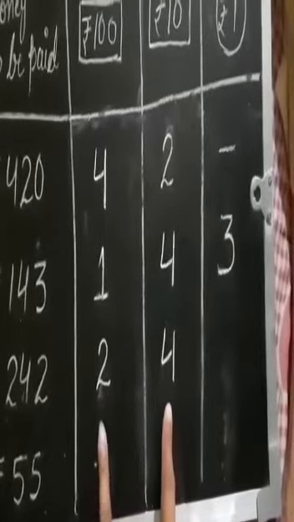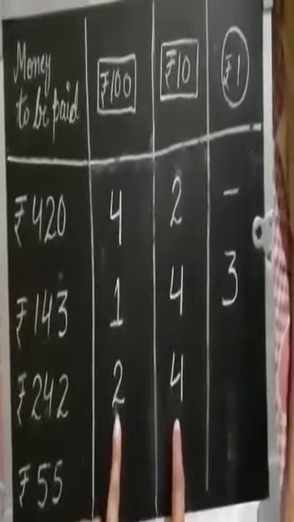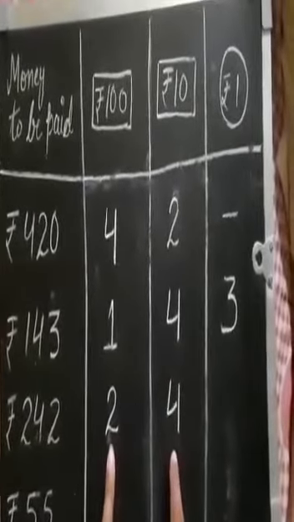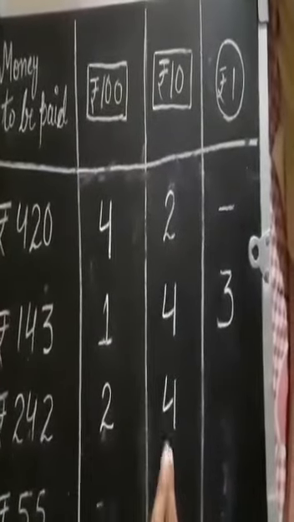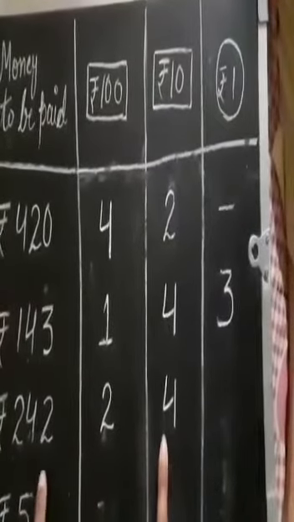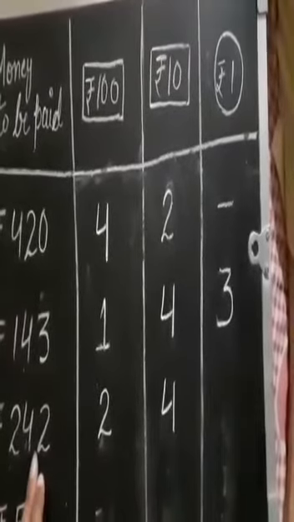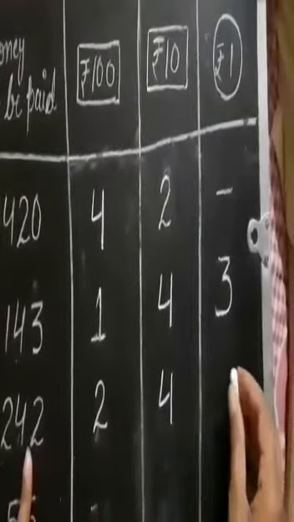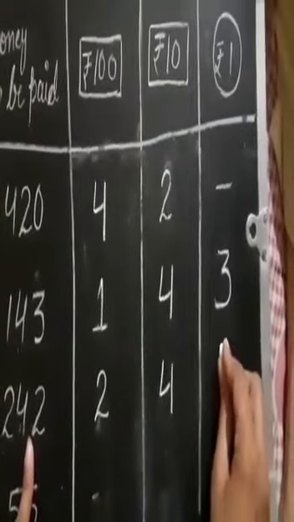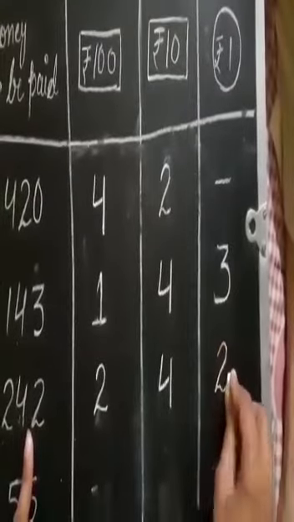The sum becomes 240. Now 2 rupees are left. For this we will give 2 coins of 1 rupee. Now the amount will become 242 rupees.